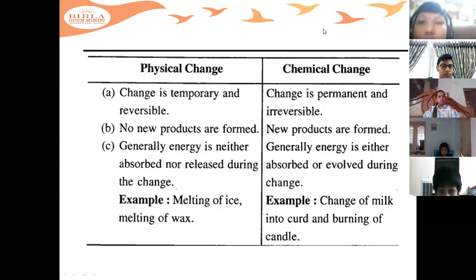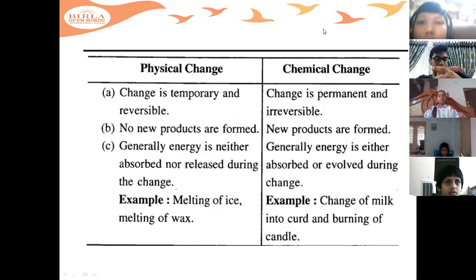For physical changes, you can give examples of irreversible or reversible, any of the examples. What is physical change actually? It is happening physically, you are applying some force. Physically, if you are breaking something, physically, if you are cutting the wood, those are physical changes. Changes which are brought by applying some force. But heat energy or light energy is not evolved in this. And no new substance is formed.